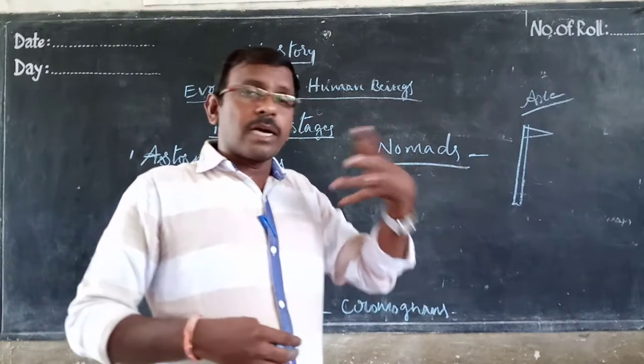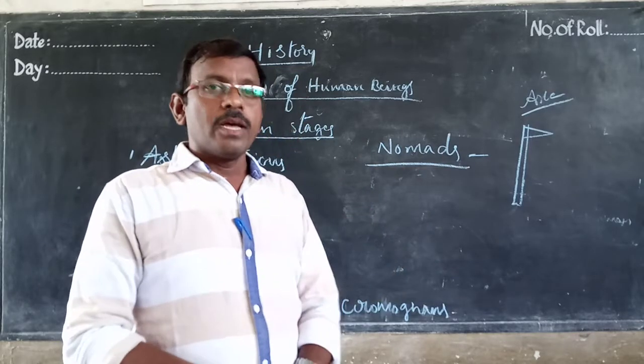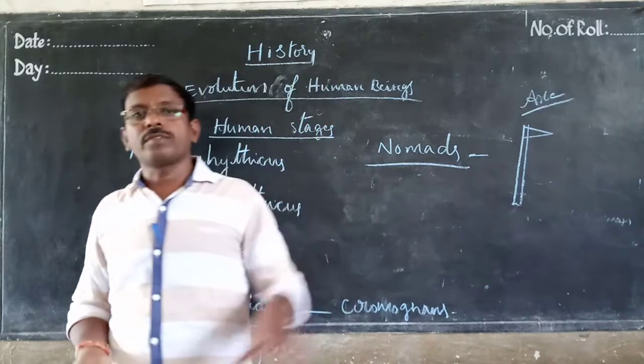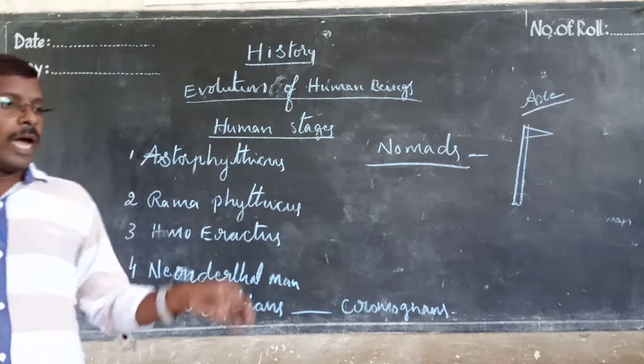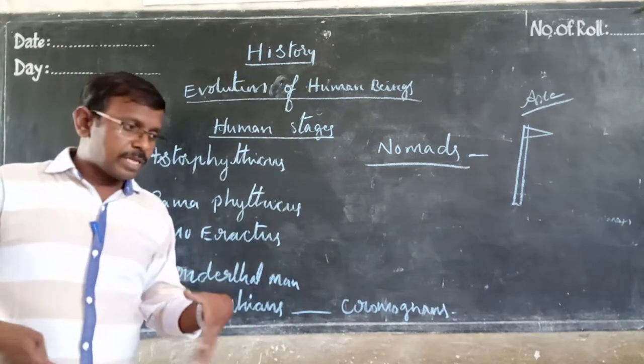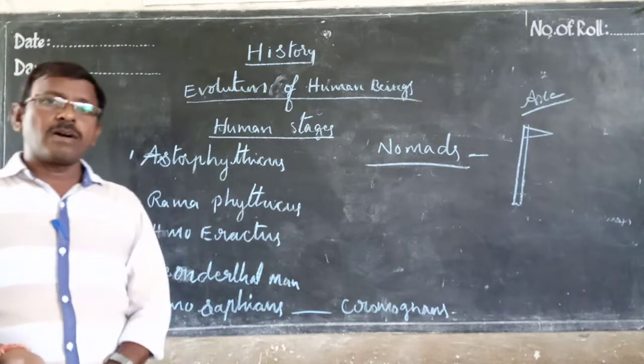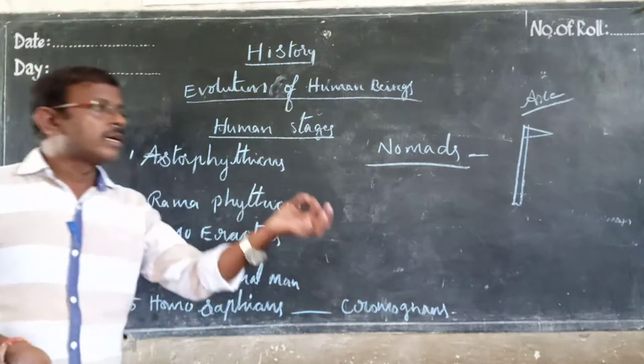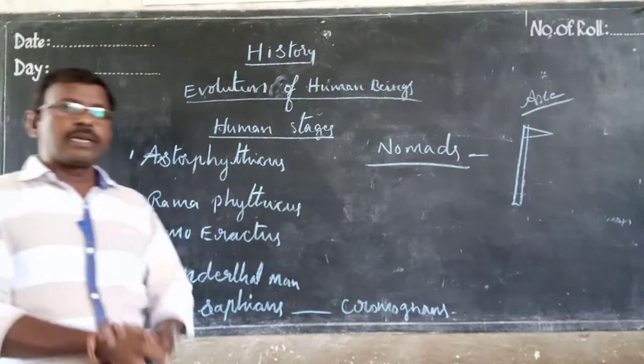And again, coming to agriculture, they started by observing the birds eating grains on the surface of the earth. They observed that some years after, when there was rainfall, the grains came up like plants and gave crops.